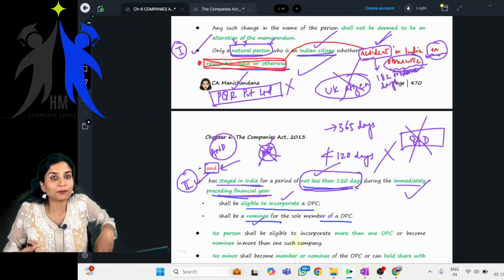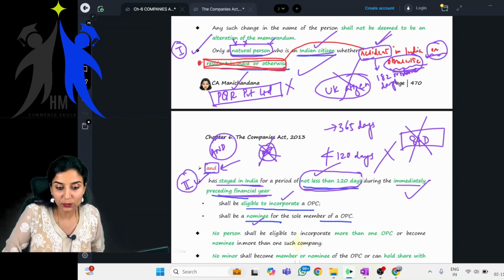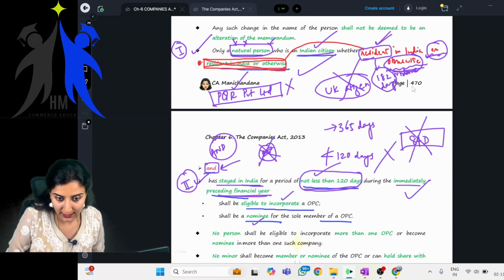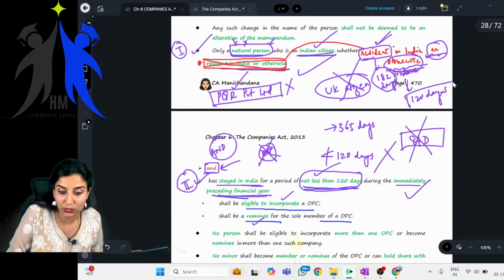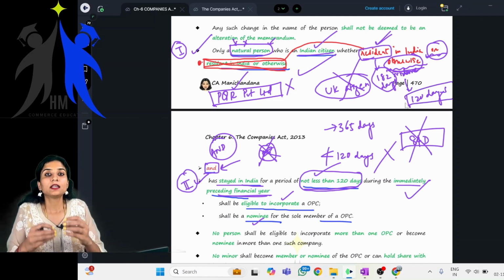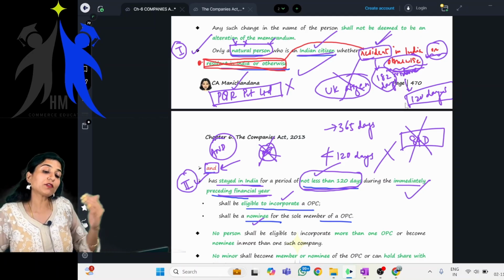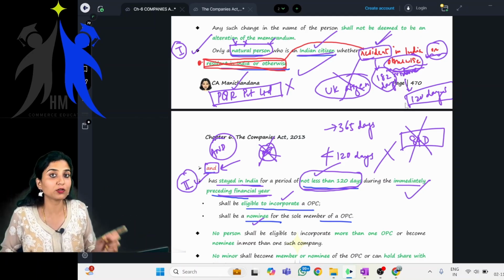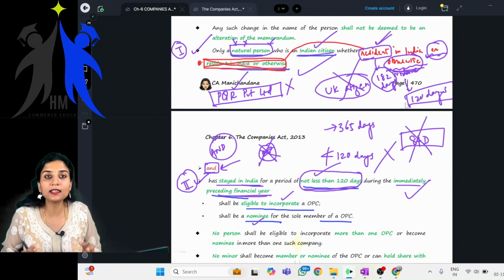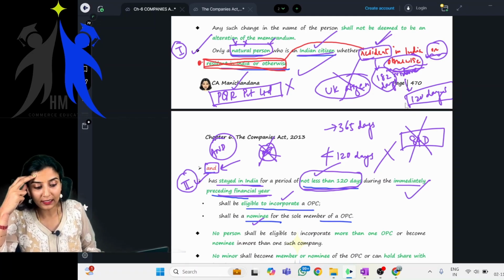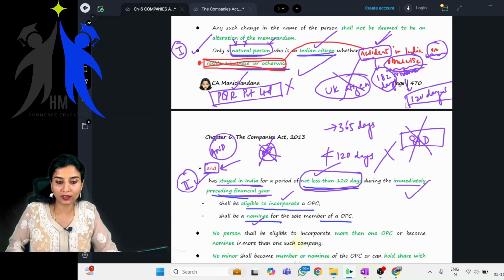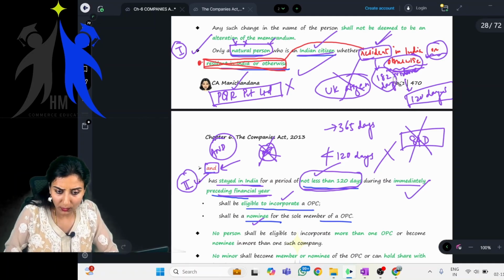In a gist, this 182 days has been reduced to 120 days. That 182 days provision which was there earlier has now been reduced to 120 days. Basically, even if you have not stayed for 182 days, if you have satisfied the condition of 120 days or more, you will still be eligible to incorporate an OPC. Clear? Getting it?